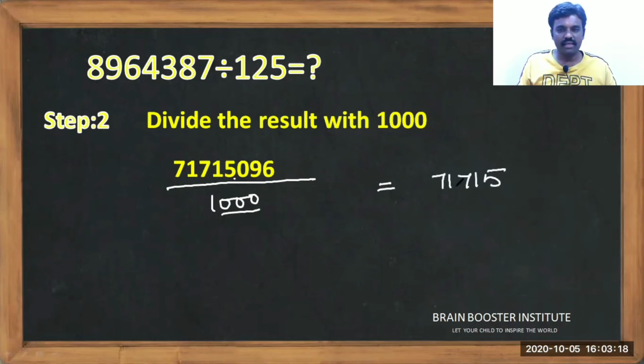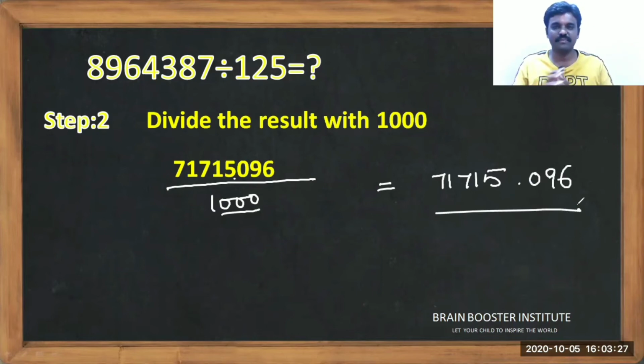71,715.096 is the final answer. Simple, very simple. Only multiply by 8, and in the second step just divide by 1000. Was it awesome? You can also try any problem, irrespective of the number of digits.